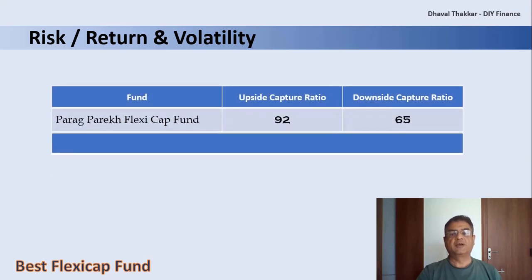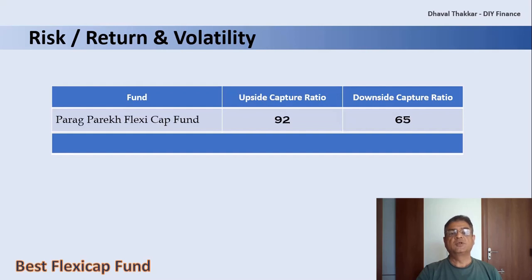Firstly, for Parag Parikh Flexicap fund, the upside capture ratio is the measure of how the fund performed relative to the index during the period when the index rose. Here, the value is 92, which indicates that the fund underperformed by 8% compared to the index during the rise period. Here, the higher the value, the better, and it should generally be more than 100.